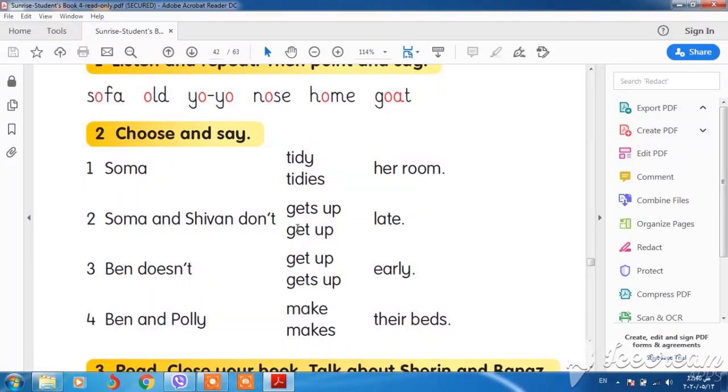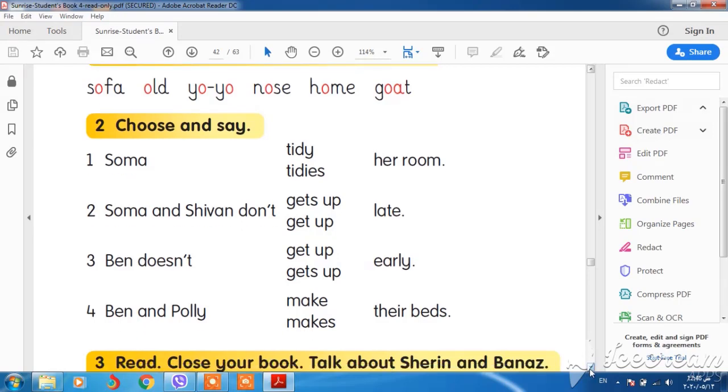Soma and Shivan don't get up or get up? Which one is right? Of course, the second one is right because we have two names. Soma and Shivan don't get up late. Ben doesn't get up early or gets up early? Because we have Ben, one name, and we have doesn't, the verb should be verb base. Ben doesn't get up early. If we have doesn't, the verb should be verb base.